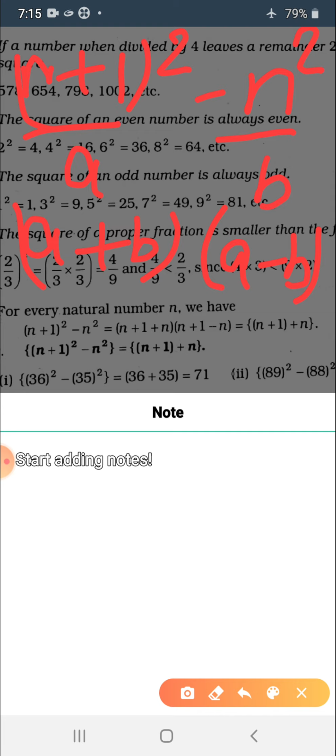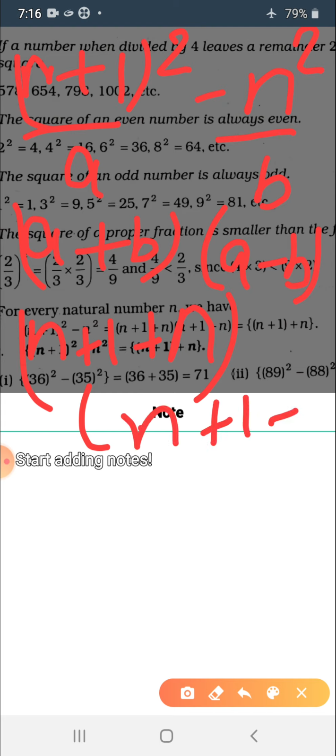Now we are putting the values. At the place of a we put n plus 1 and at the place of b we put n. As there is no space, I'm writing it below: n plus 1 minus n. Now see that n and minus n can be cancelled out.